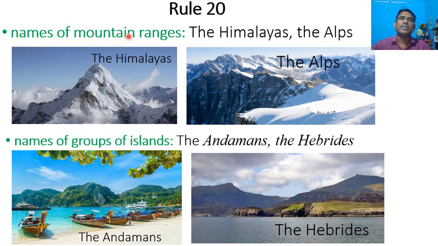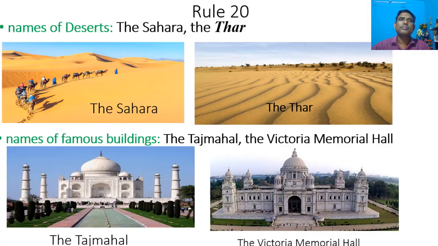Names of mountain ranges, for example, the Himalayas, the Alps. Names of groups of islands, for example, the Andamans, the Hebrides. Names of deserts, for example, the Sahara, the Thar.